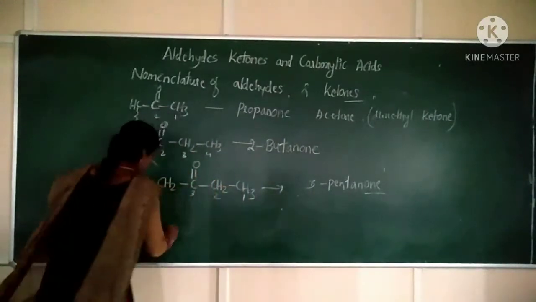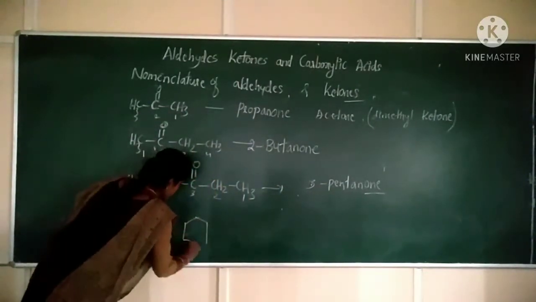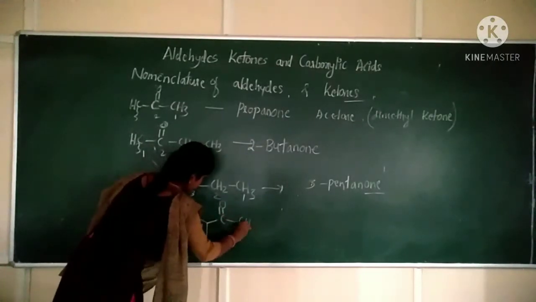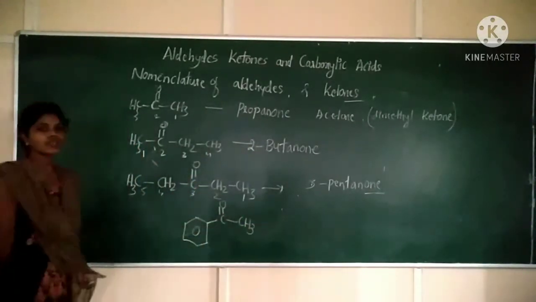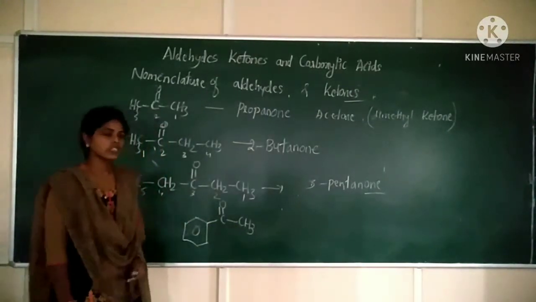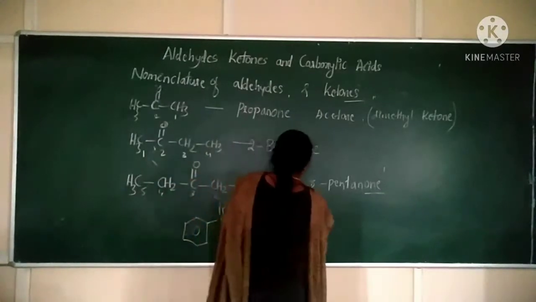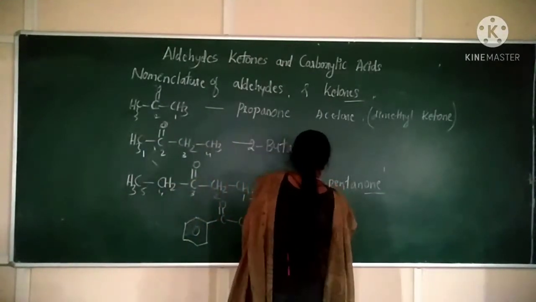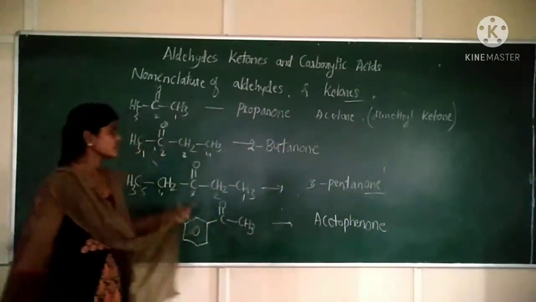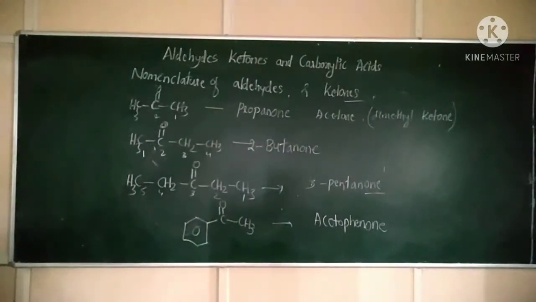Next, one important compound is there: benzene, C double bond O, CH3. One side an aryl group is present and another side an alkyl group is present. So what is its name? Its name is acetophenone. So these are some examples of ketones. Clear? Next.